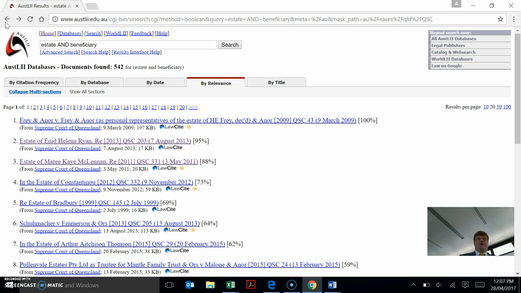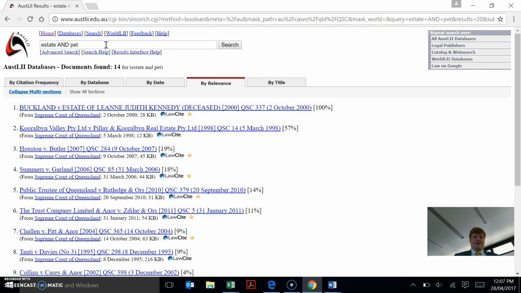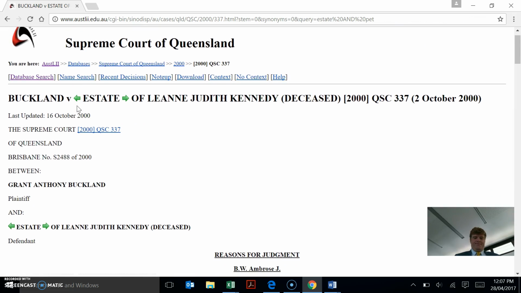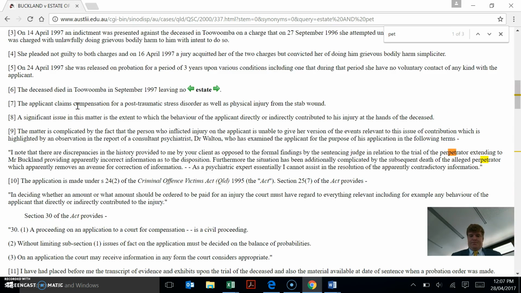So you might go through and see. Let's see if we can find estate and pet at all. Let's see if anything comes up there. Okay. See if they deal with, see if I can find the actual word pet in there. Oh no, perpetrator is just a small one there. That hasn't helped us at all.